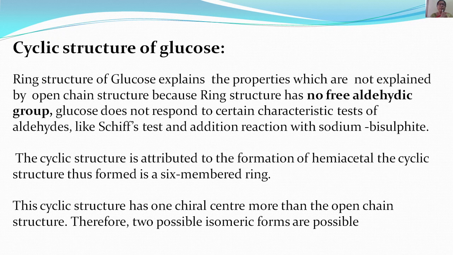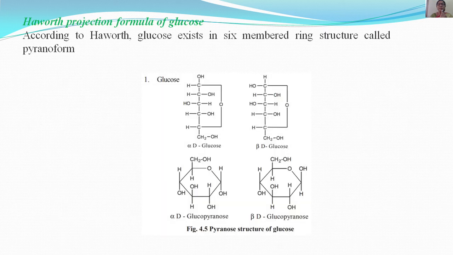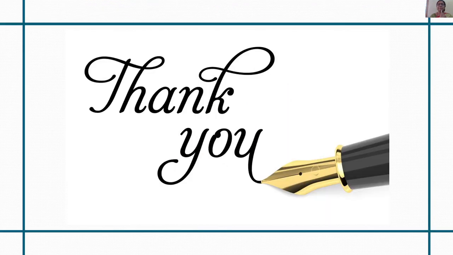The cyclic structure is attributed to the formation of a hemiacetal. The cyclic structure thus formed is a six-membered ring. This cyclic structure has one chiral center more than the open chain structure. Therefore, two possible isomeric forms are possible. This is the Haworth projection formula of glucose: alpha D glucose and beta D glucose. We have the pyranose structure of glucose. Thank you.